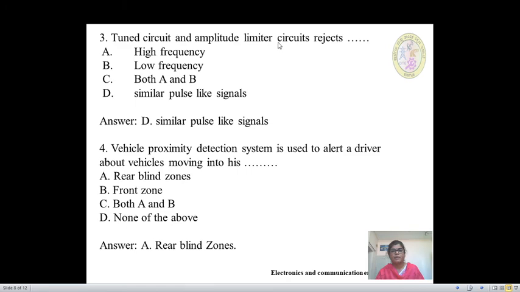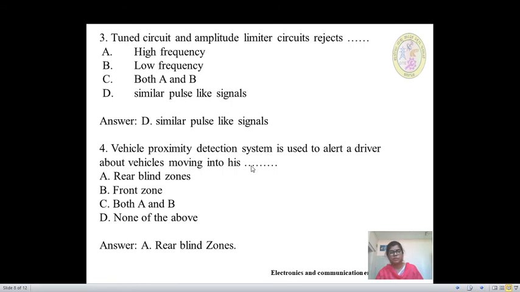Tuned circuit and amplitude limiter circuits reject dash. Option A, high frequency. Option B, low frequency. Option C, both A and B. Option D, similar pulse-like signals. So as we already discussed, the tuned circuit and amplitude limiter circuits will pick up only the high frequency signals coming from the nearby vehicles, whereas they reject similar pulse-like signals. The answer is D, similar pulse-like signals.